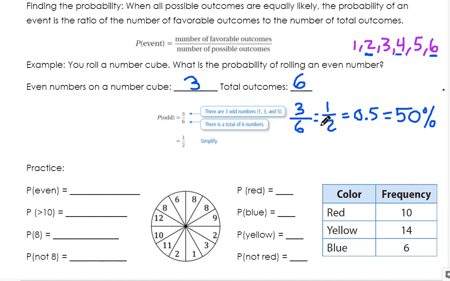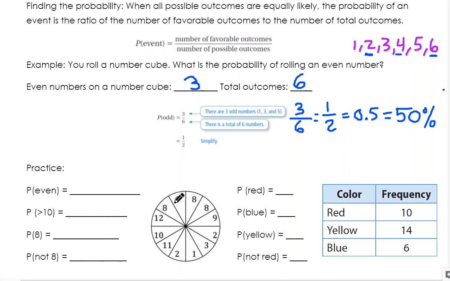So it's important to know all 3. All right, to go from a fraction to a decimal, remember we just do top divided by bottom. So 1 divided by 2 gives me 0.5. And to go from decimal to percent, we just multiply it by 100. 0.5 times 100 is 50%. Okay? All right, so let's do some examples down here.